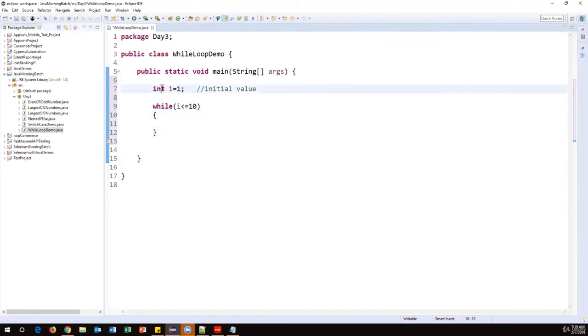The I value starts from 1, and every time it will increment: 1, 2, 3, 4, 5, 6, 7, 8, 9, 10, all of which match the condition. As soon as the I value becomes 11, this condition becomes false, and then it will exit from this while loop. Now inside this, I will just print the value of I.